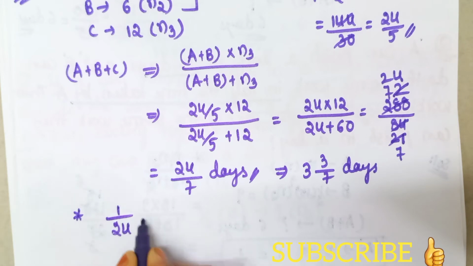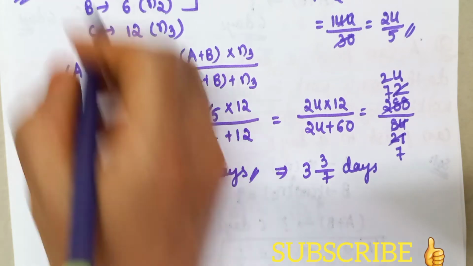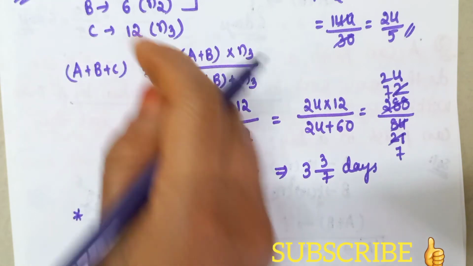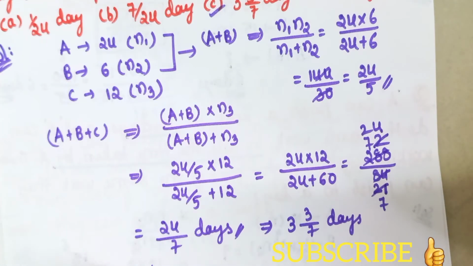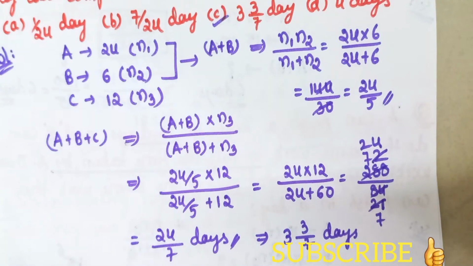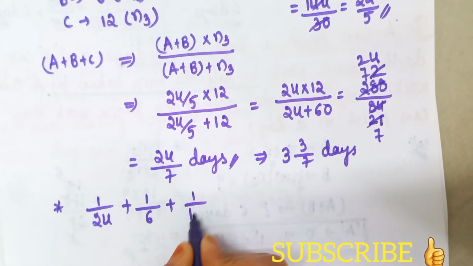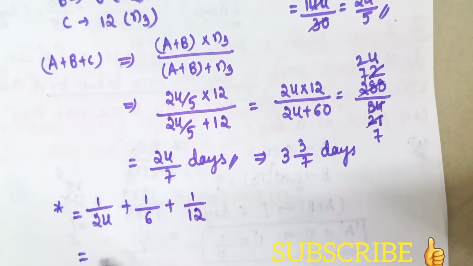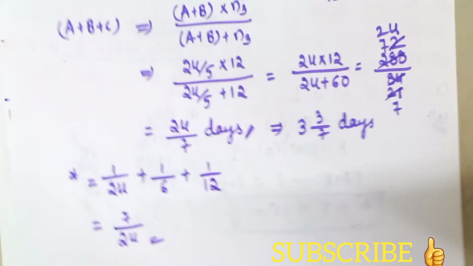So 1 by 24, this is the number of days taken by A. In one day A can do this much of work, and in one day B can do 1 by 6. So 1 day's work we are taking here. So A can take 24 days, no? So we are taking 1 by 24. A's 1 day's work is 1 by 24. B's 1 day's work is 1 by 6. And similarly C's 1 day's work is 1 by 12. So if we simplify this, we will get the answer as 7 by 24. This is the 1 day's work.